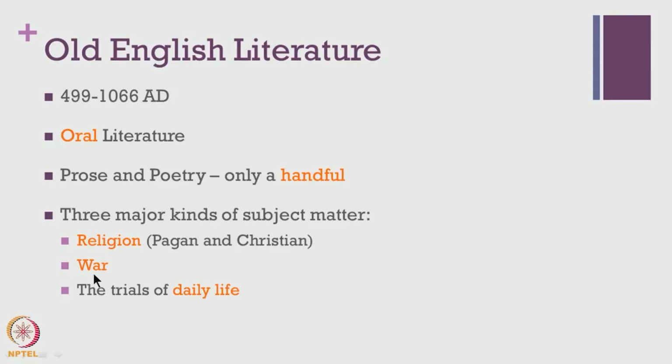And there is a discussion of war, because the Old English period, not just in England but also in most of the other European nations before the medieval period, was mostly a story of war, conquests and territorial disputes, and so on and so forth. That quite explains why the subject matter was predominantly about war and conquest. And thirdly, it was also about the trials of daily life. So in that sense, whatever Old English literature is available to us becomes very important for understanding the social life of the Old English period as well.